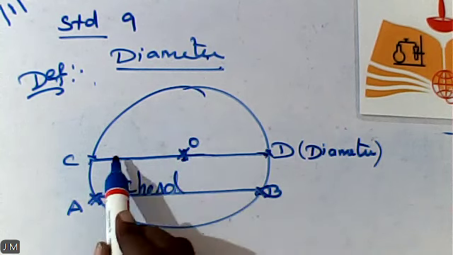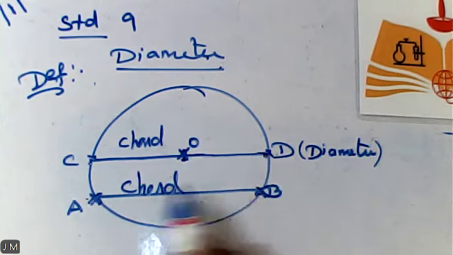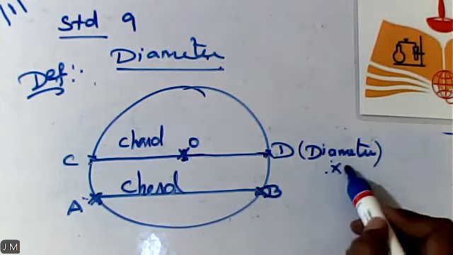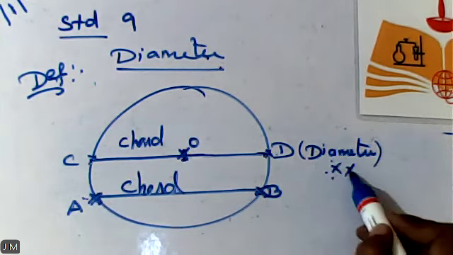Now you may have a doubt. Ma'am, what is the difference between CD and AB? Both are called chords only. There is no doubt. CD is a chord, AB is a chord. But what is the difference? The specific condition of diameter: a chord which is passing through the center of a circle is called a diameter.